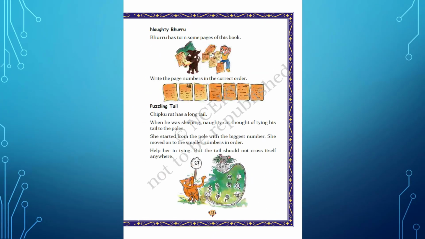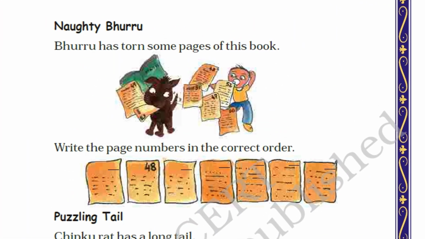Let's go ahead. Naughty Bhuru. Bhuru has torn some pages of this book. Bhuru is a naughty dog and this dog has torn some pages out of this book. Write the page numbers in the correct order.